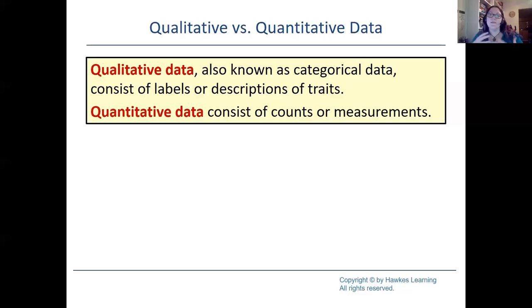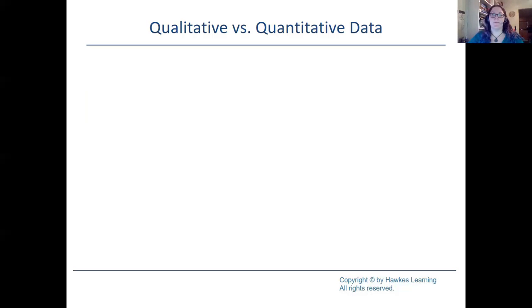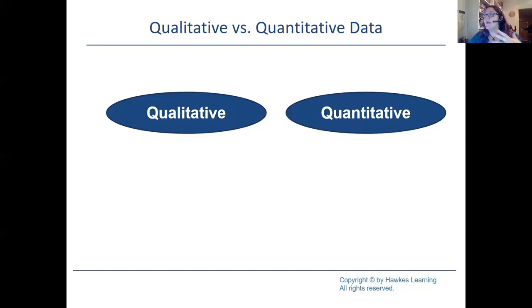So as you are looking at these two different things, think of the words quality. How would you describe quality? Good, bad? You're using a word there. So quality is going to have words involved. So qualitative, quality, words. Quantitative, quantity, think those two words together. So quantity is a number. How many do you have of something? And so quantitative data is going to be numerical. Okay. And these are basically your two types of data, qualitative and quantitative.